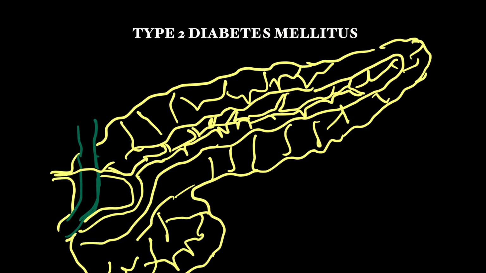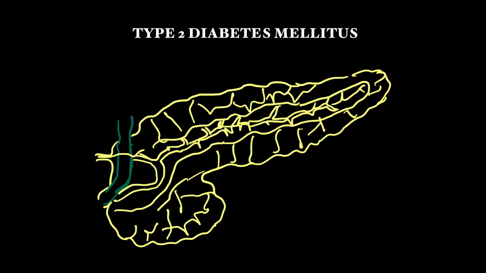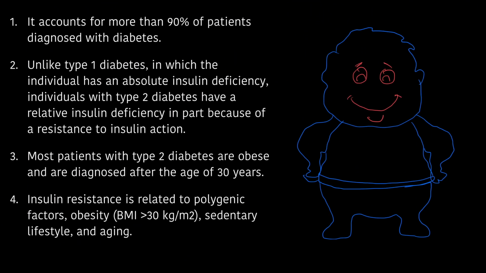Type 2 diabetes mellitus accounts for more than 90% of patients diagnosed with diabetes. Unlike type 1 diabetes, in which the individual has an absolute insulin deficiency, individuals with type 2 diabetes have a relative insulin deficiency in part because of a resistance to insulin action. Most patients with type 2 diabetes are obese and are diagnosed after the age of 30 years.